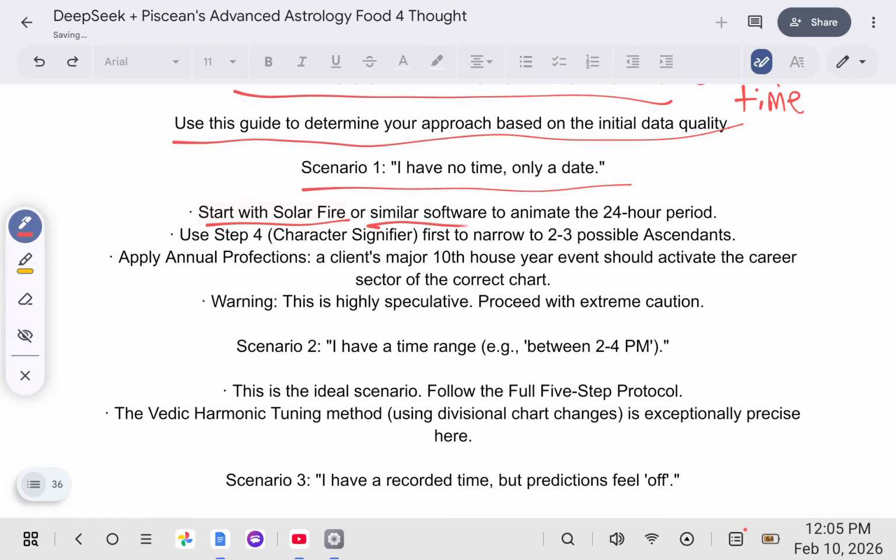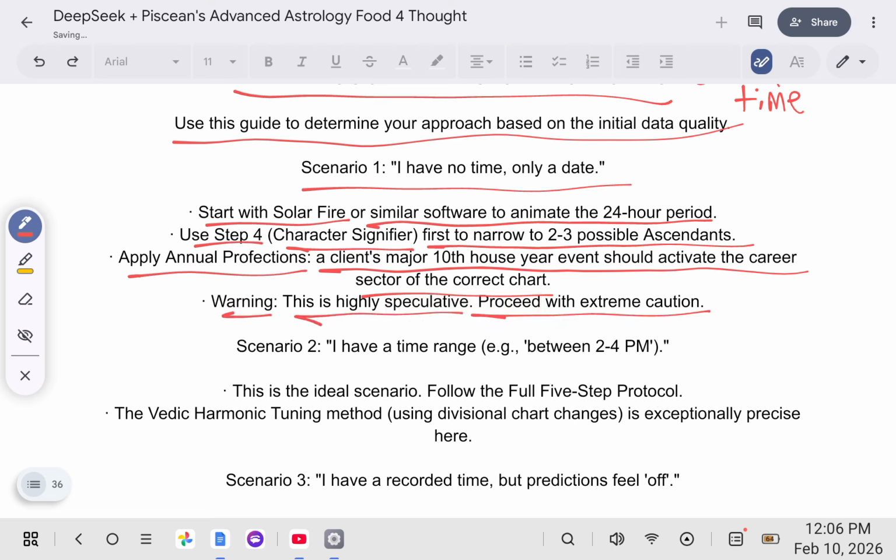We apply annual perfections. A client's major 10th house year event should activate the career sector of the correct chart. Here's a warning, this is highly speculative. Proceed with extreme caution. Scenario 2, I have a time range, for example, between 2 to 4 p.m.